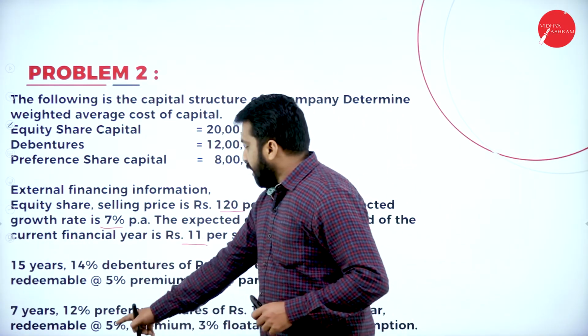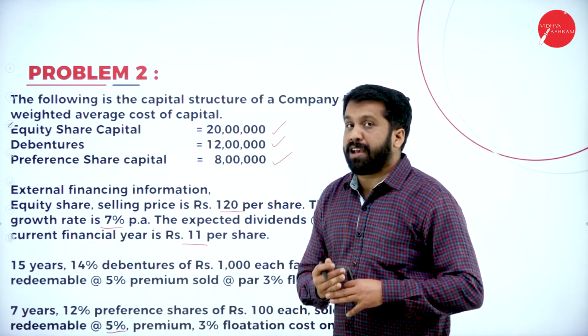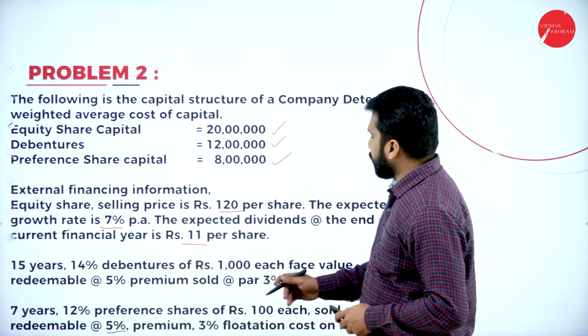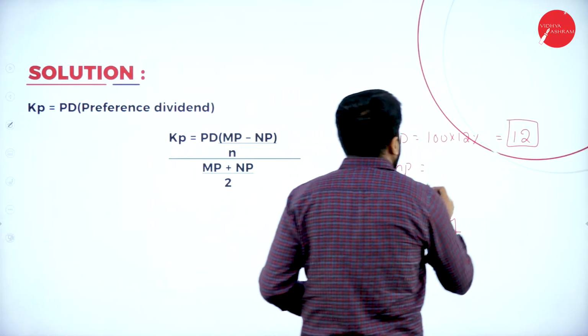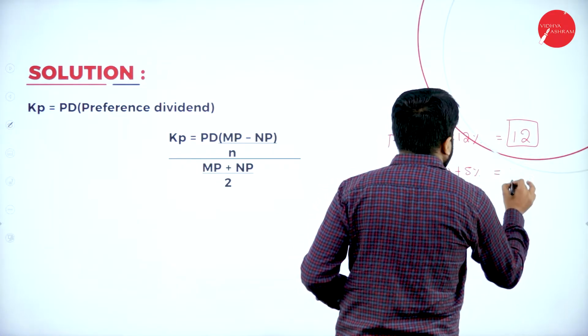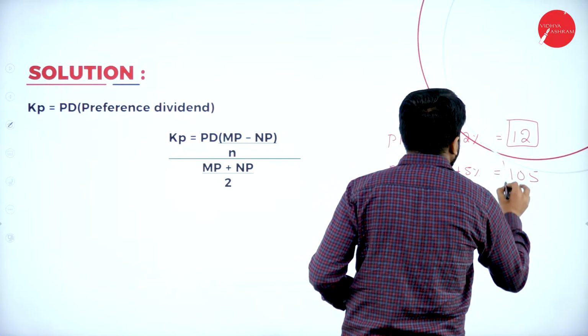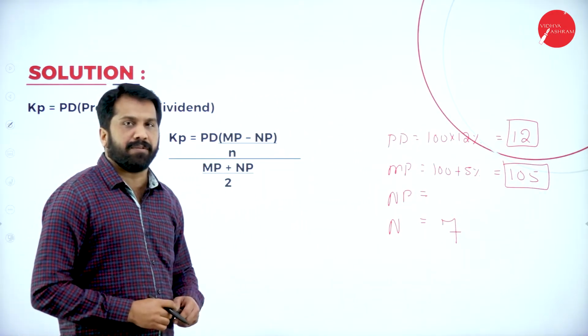Repayable. Redeemable at 5% premium. They have mentioned that 5% premium. Remember. So, what will be your maturity price? 100 plus 5%. It will be 105. Your maturity price is 105.